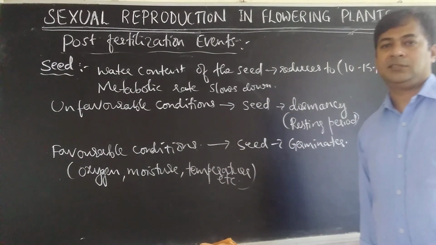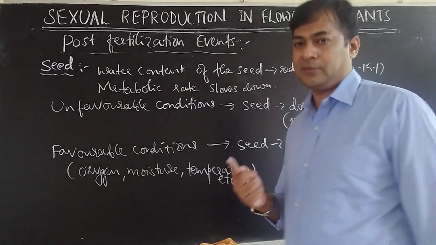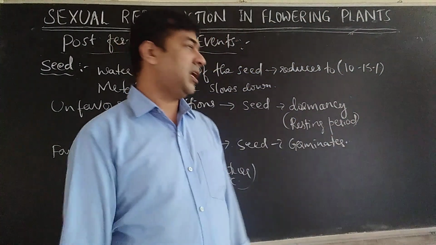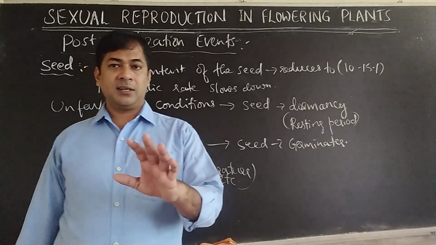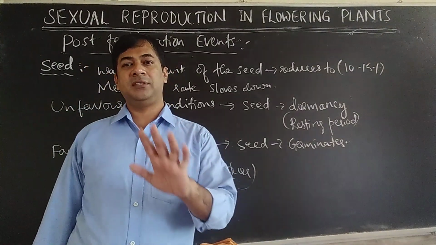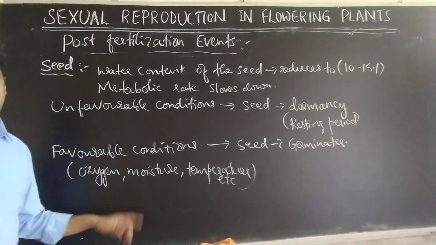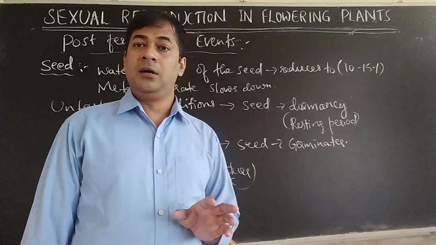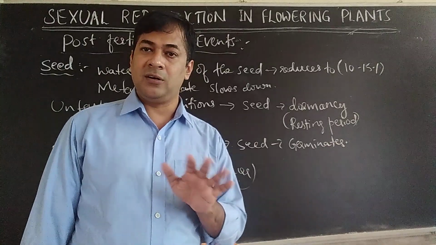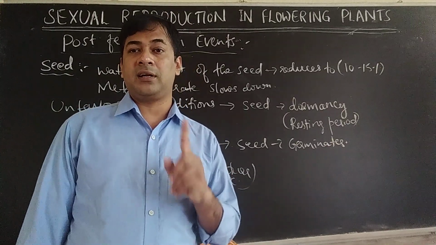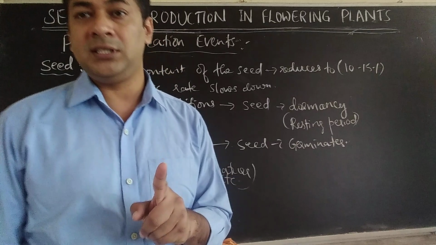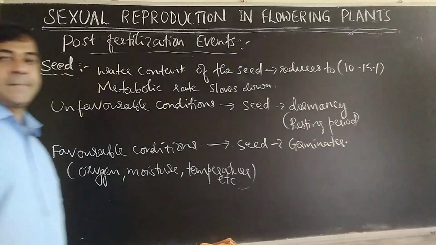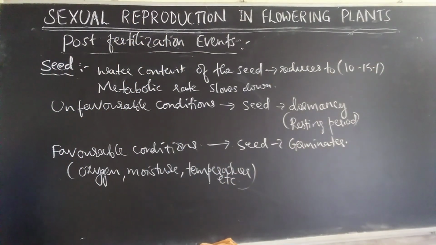Seed germinates, that means the seed sprouts. Germination will happen only when all the conditions suitable for germination of seeds are available. That is why under favorable conditions seed will germinate. Under unfavorable conditions seed will not germinate. It will undergo a resting period called dormancy period. Yes, you understood what I am saying.